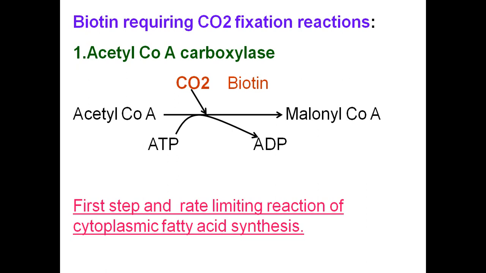So carbon dioxide is fixed to acetyl-CoA, and it becomes malonyl-CoA. This is an energy consuming reaction, so ATP is converted to ADP, and acetyl-CoA carboxylase requires biotin as coenzyme. This is the first step and the rate limiting step of fatty acid synthesis.